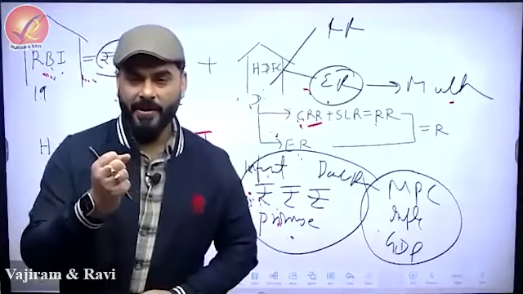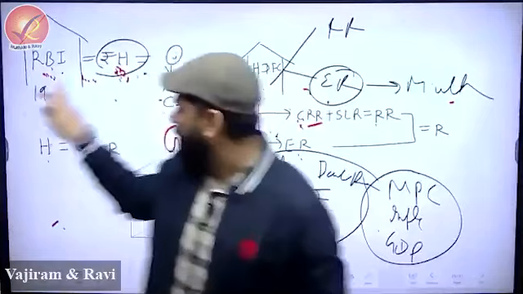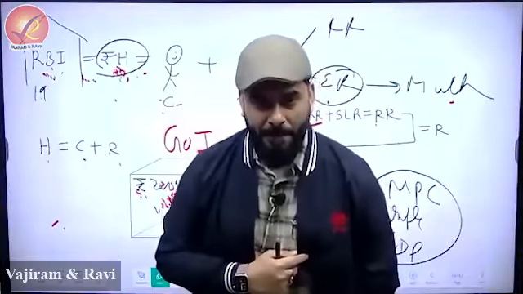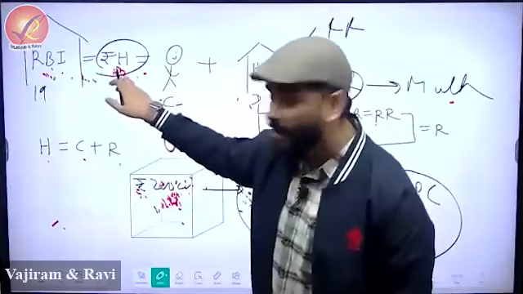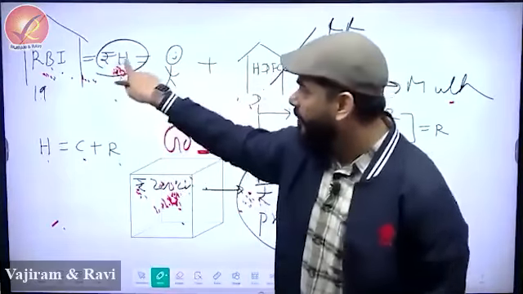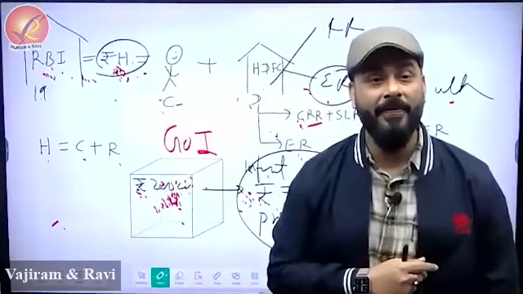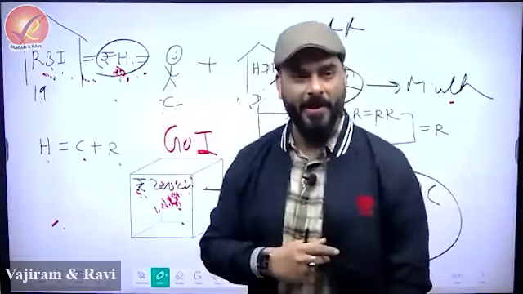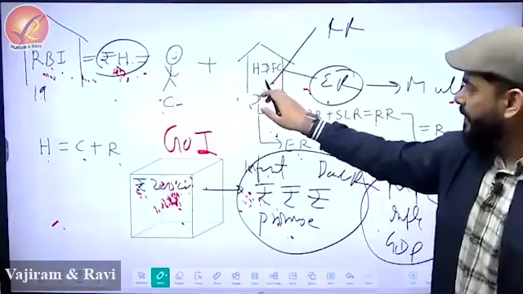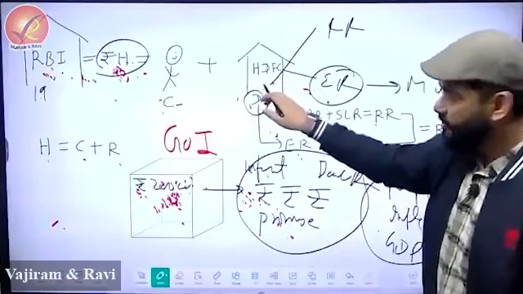So who gives power to this money, H, that it can multiply itself? That power is given by RBI. Under which system? That power is given to it under the fractional reserve system. Why? Because when this H reaches here, RBI says, beta bank, this is D, deposit.